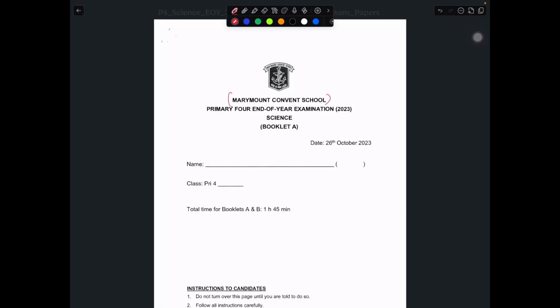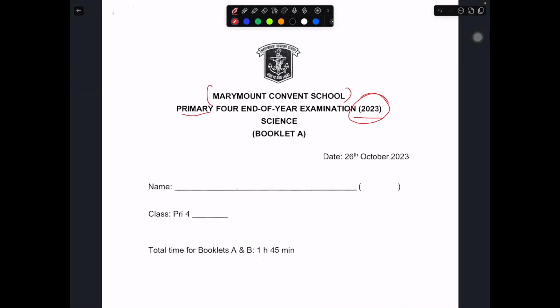So today I'll be going through Marymount Convent School P4 End of Year Exam Paper 2023. For this paper, just take note that Section A, which is the MCQ, is still 56 marks. So there's still 28 MCQs.